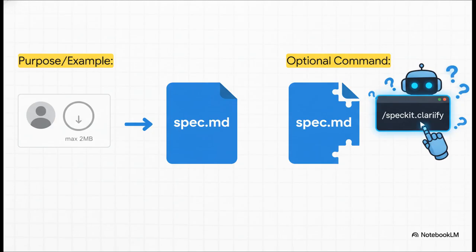And here's the brilliant part. There's an optional command /speckit.clarify. If you think your spec has some holes, you can run that, and the AI will actually ask you questions back, like, hey, what are the size and format limits for the avatar? It's like having a perfect business analyst sitting right next to you.